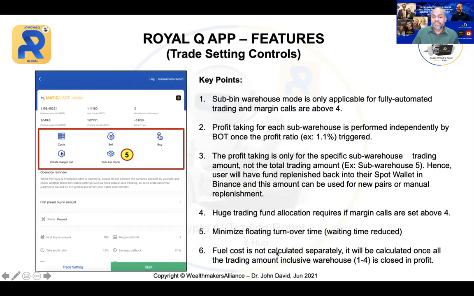And then the fuel cost, please understand, is not calculated separately. The profit is calculated separately once it closes, but the fuel cost will be calculated once all the trading, inclusive of 1 to 4, is closed in profit. Then only Royal Q will take the 20% fuel cost from the total of those trading. All right, so that's basically how the sub-bin mode works.